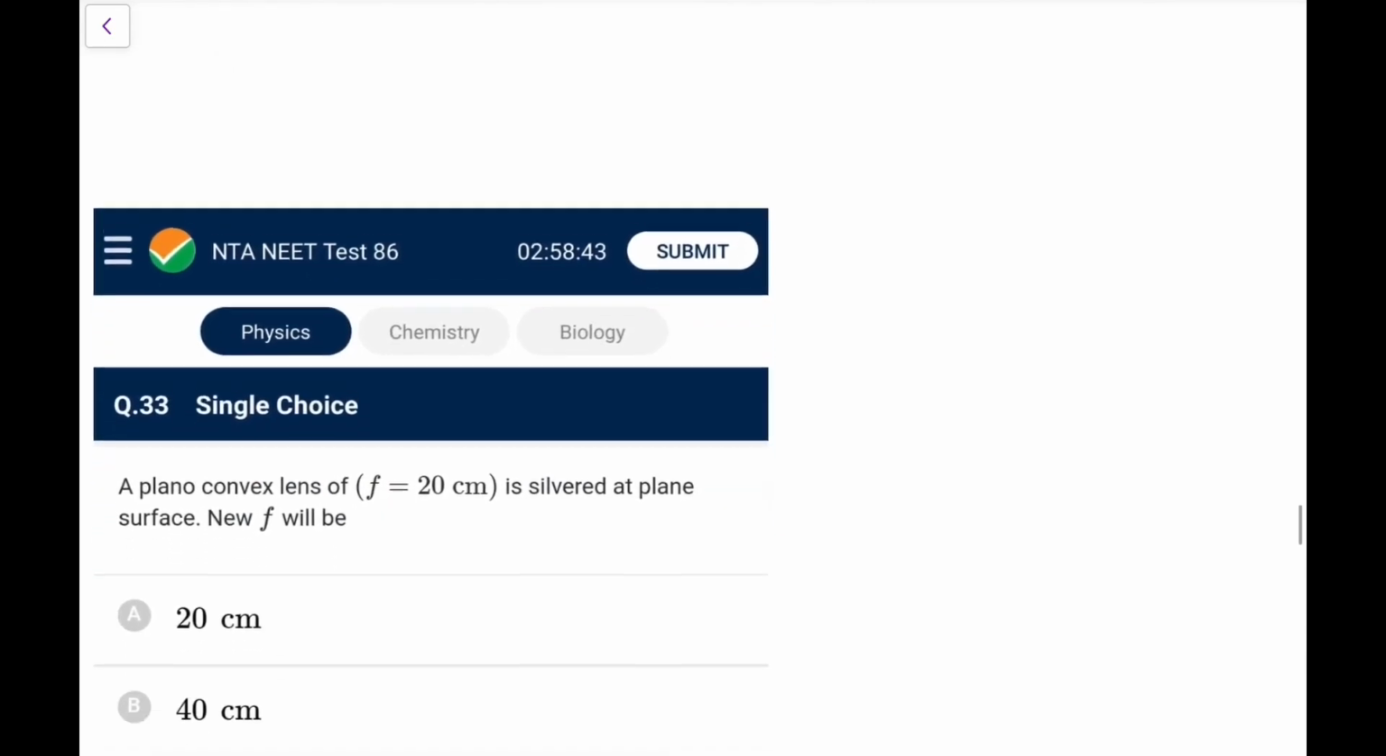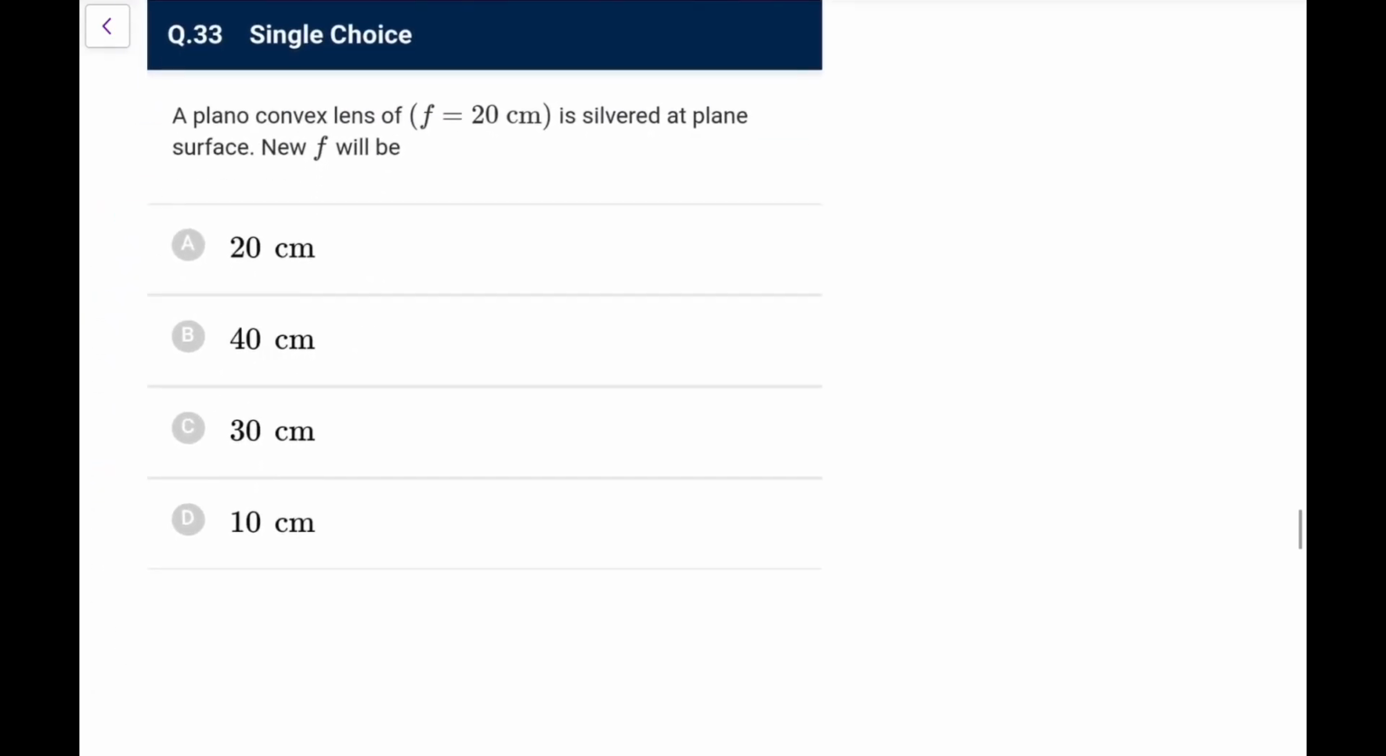Next, a plano convex lens of 20 centimeter is silvered at the plane surface. Now F will be, that means it is the F equivalent of the mirror. The question should have been more proper, they have just done a formality. So what we have, it would be something like this. So we know 1 upon F of equivalent mirror is 1 upon F of mirror minus 2 upon F of lens. So this is 0 because the focal length is infinity.